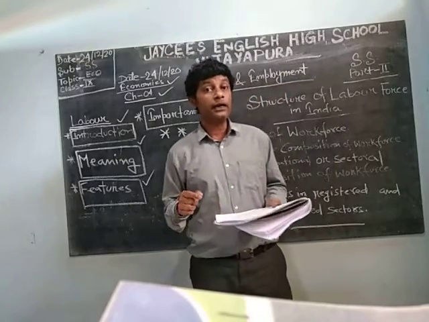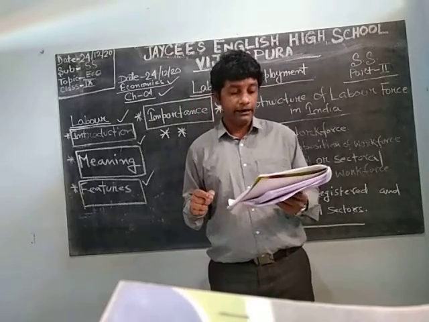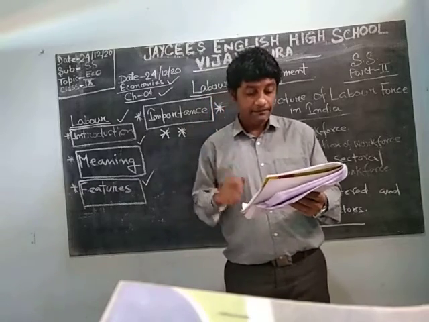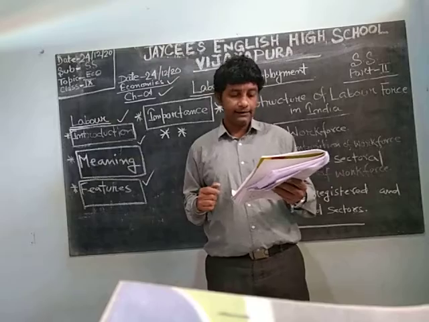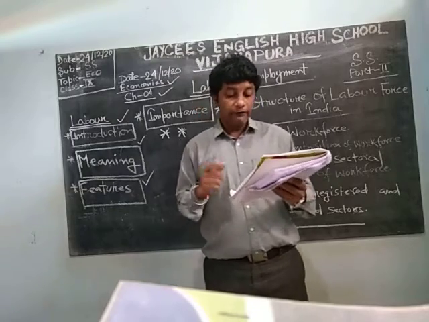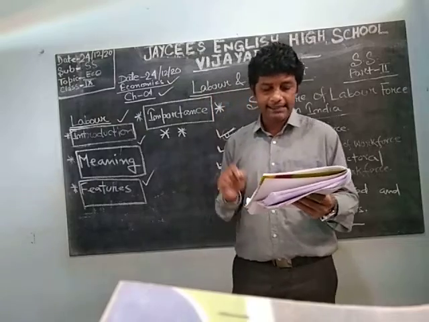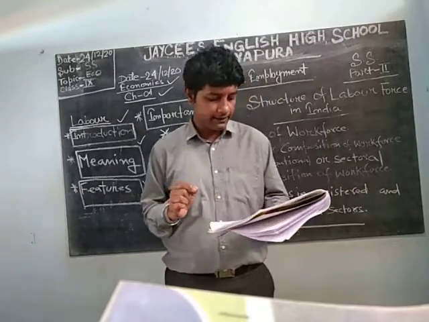Half of the total working people of our country are in the agricultural sector, that is the primary sector. Of the remaining, almost equal portions are engaged in secondary and tertiary activities.